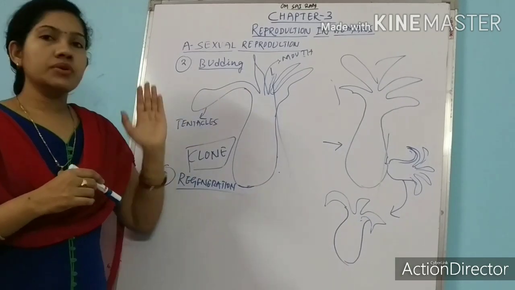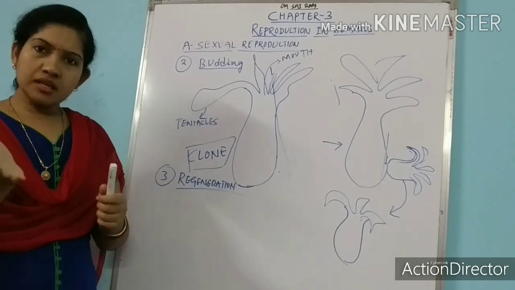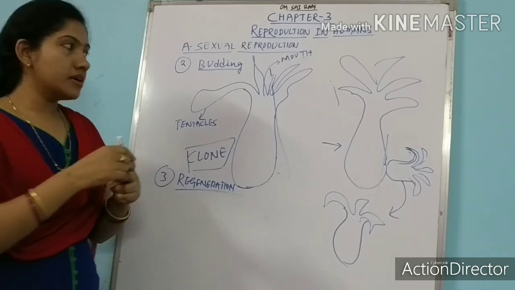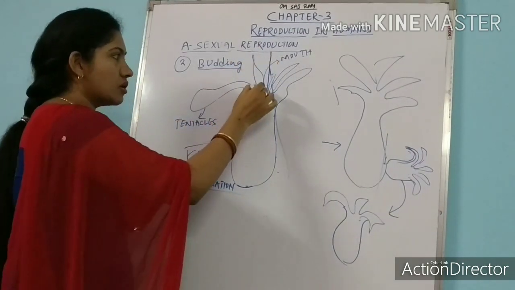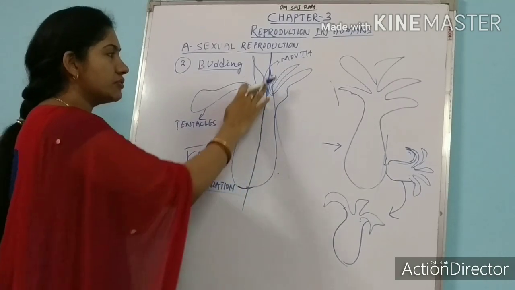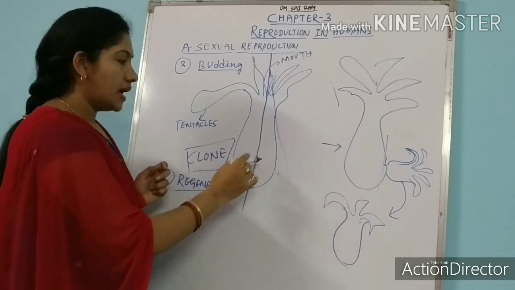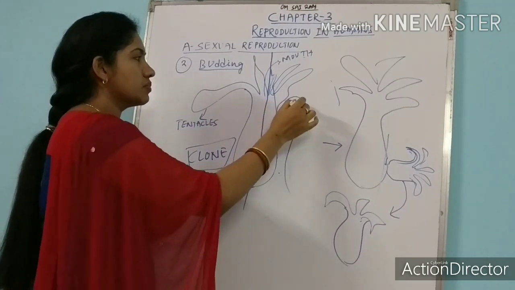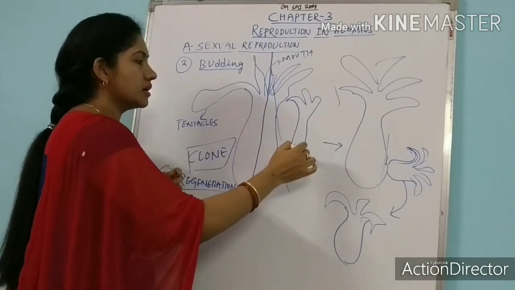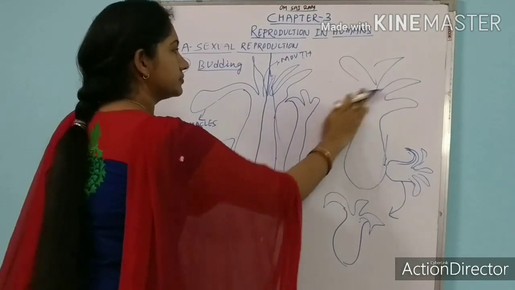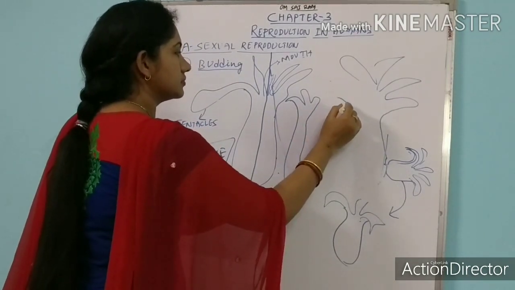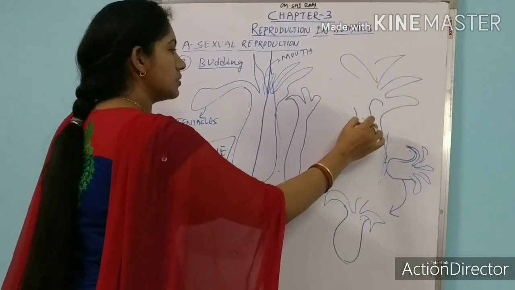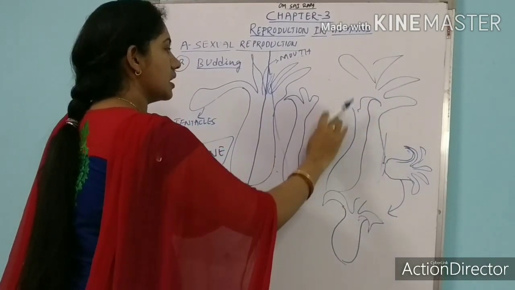So here we have talked about hydra. Again, sometimes, if we cut the hydra transversely, this is called transverse, and divide it into two halves, this is one half and this is another half.